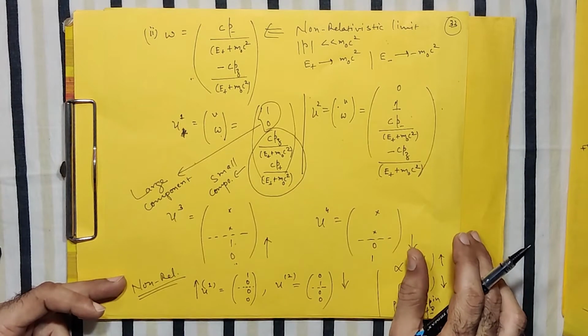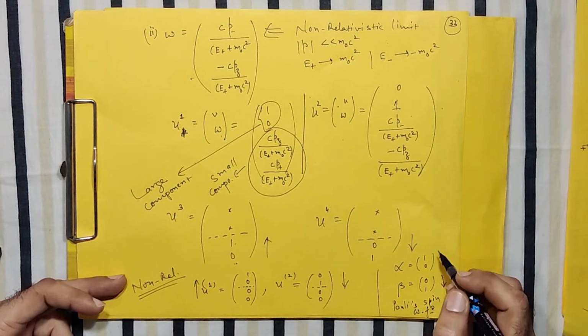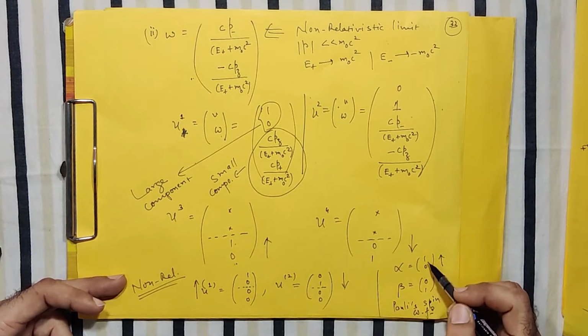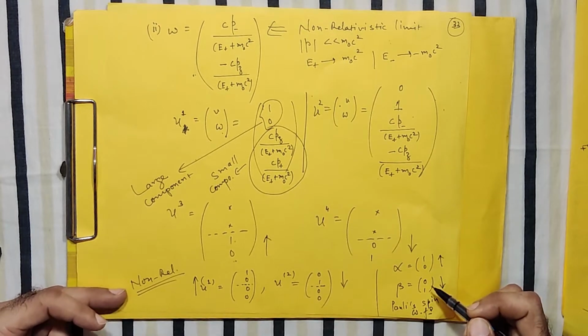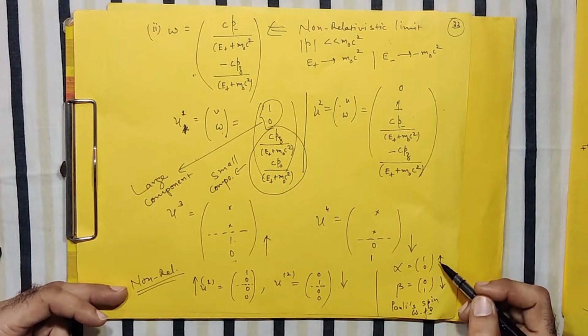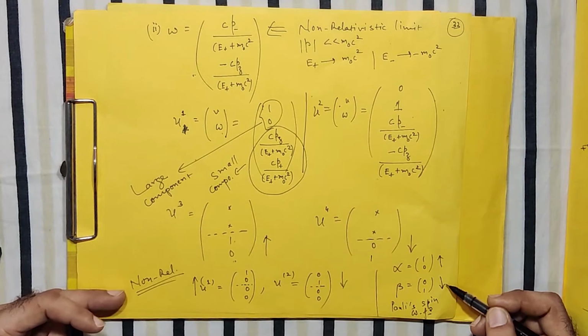This description of a free Dirac particle has in fact given us enough hint that this (1, 0) or (0, 1) is identical to Pauli's spin wave functions alpha and beta, where alpha is commonly known as the spin up wave function, whereas beta is the spin down wave function.